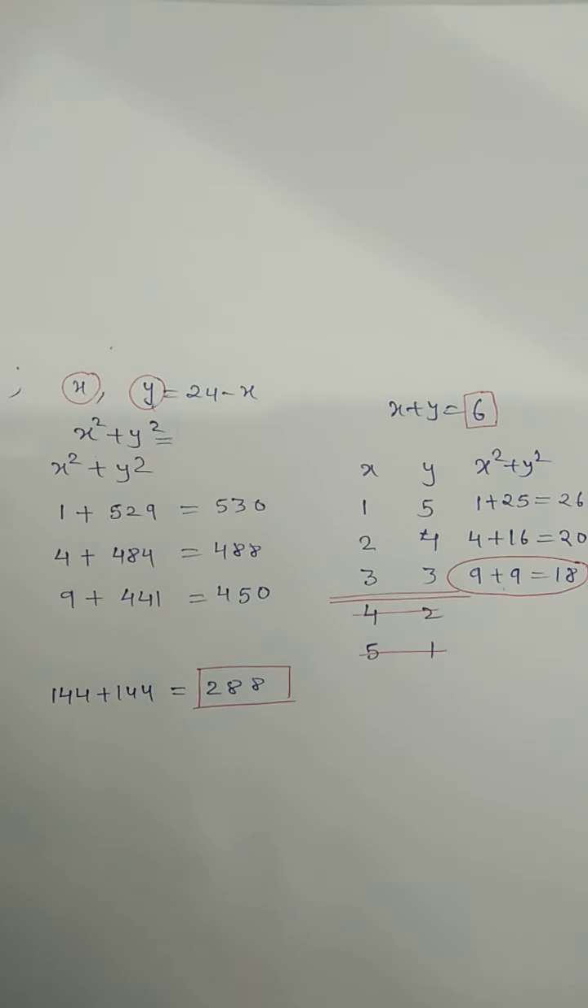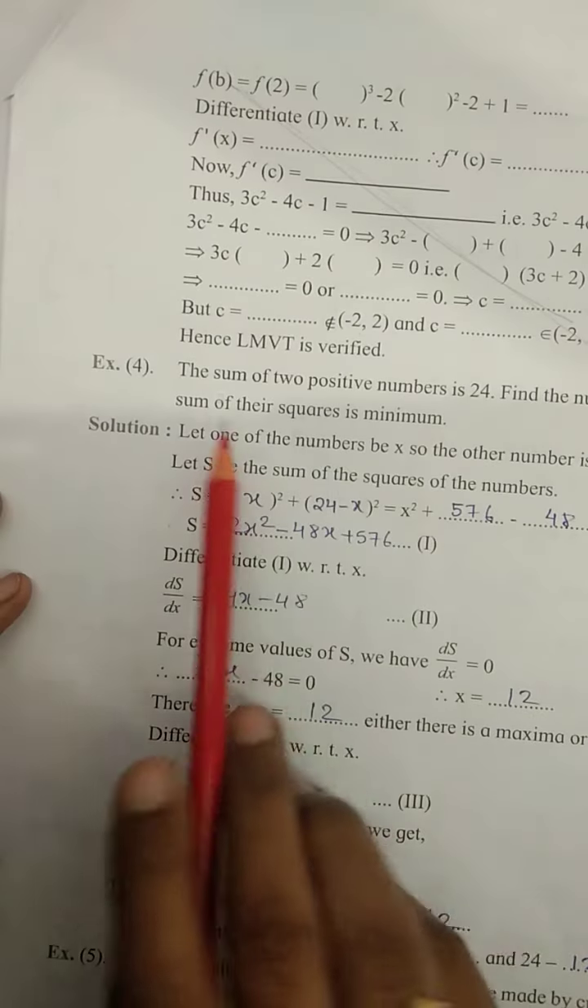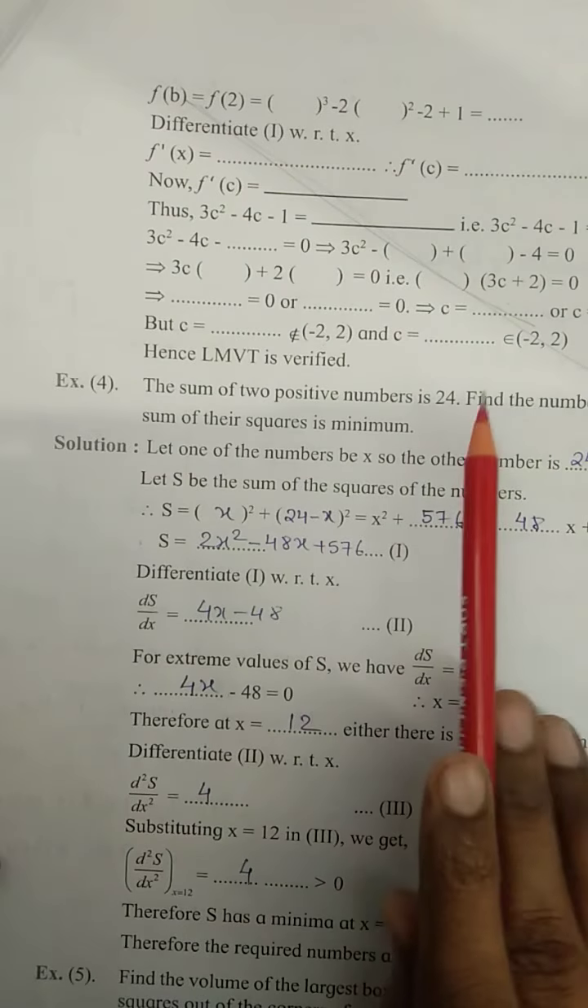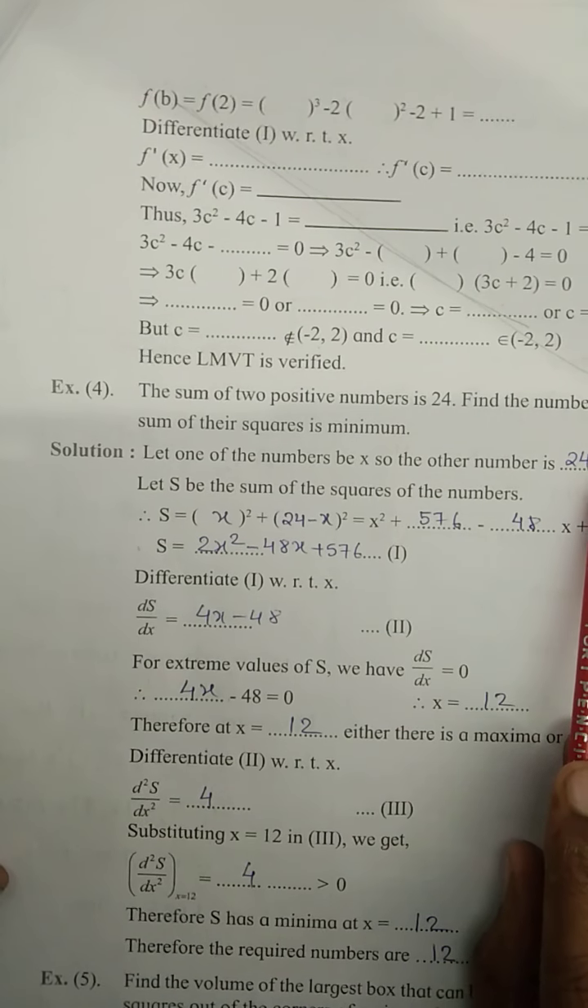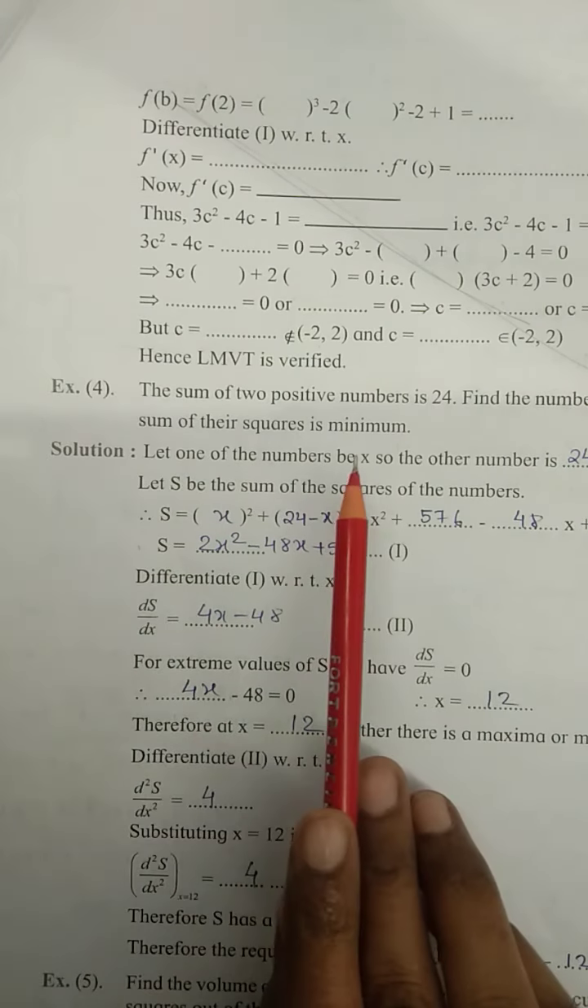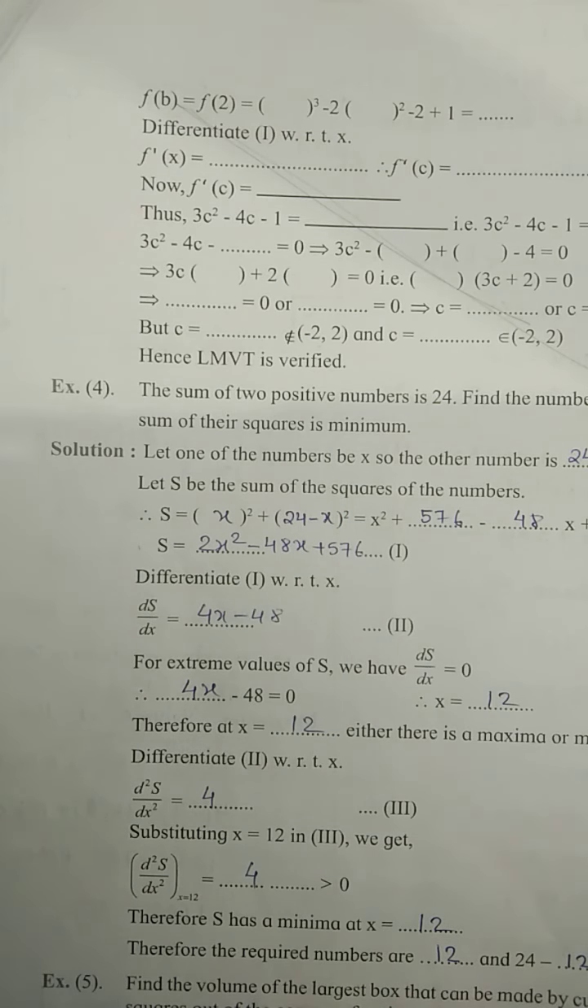Looking at this example, you already know the answer, which is asked in your question here. The sum of two positive numbers is 24. Find the numbers so that the sum of their squares is minimum. It means the answer is going to be 12 and 12. You already know, but we will solve it.